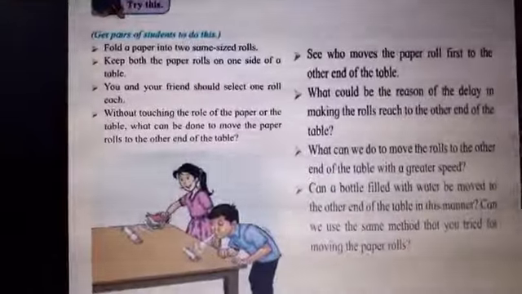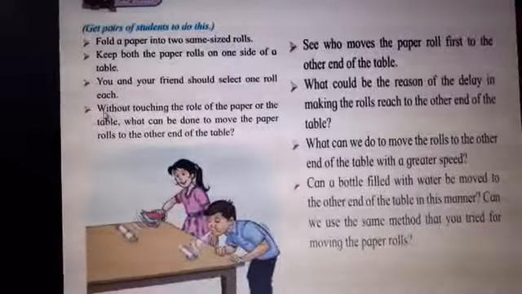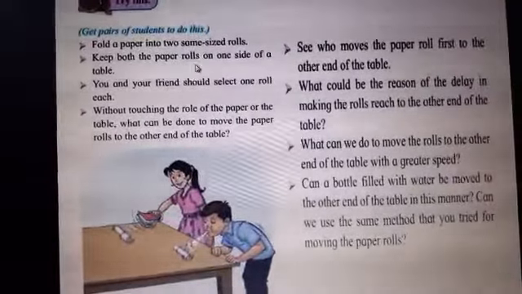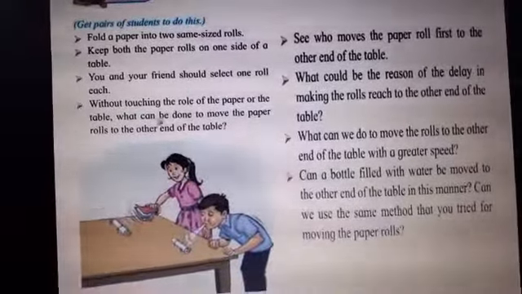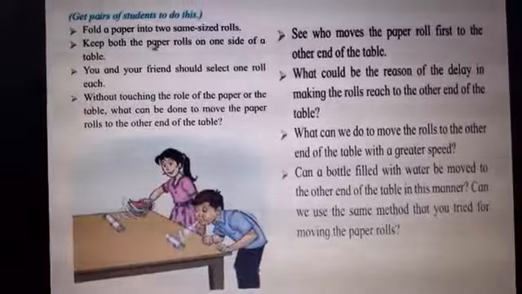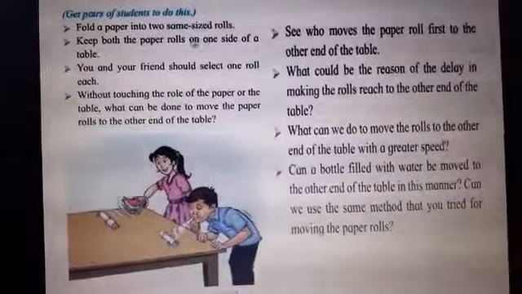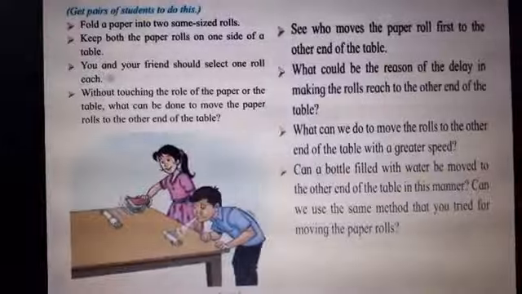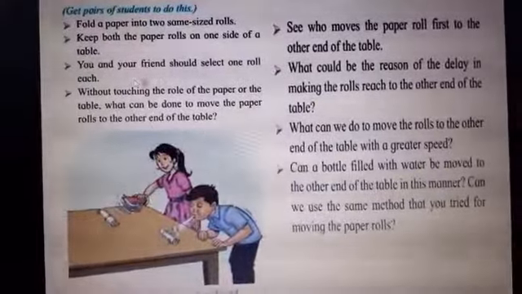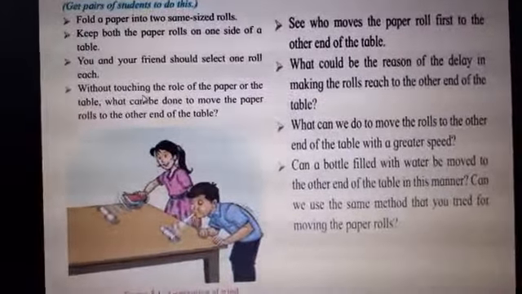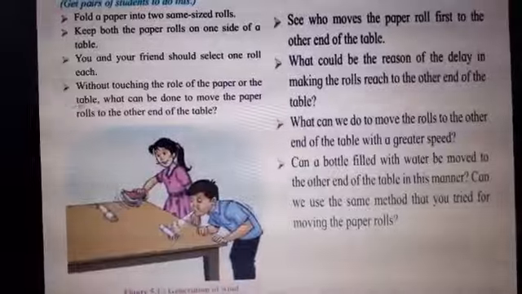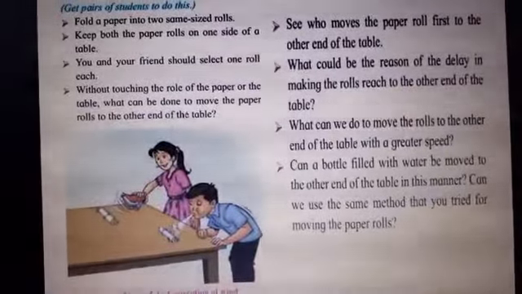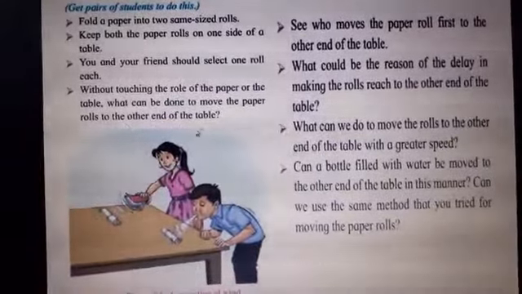Try this. We begin with the lesson. Now see here, get pairs of students to do this. This is an activity to be done by the students. Fold a paper into two same sized rolls. Keep both the paper rolls on one side of a table. You and your friend should select one roll each. Without touching the roll of paper or the table, what can be done to move the paper rolls to the other end of the table?